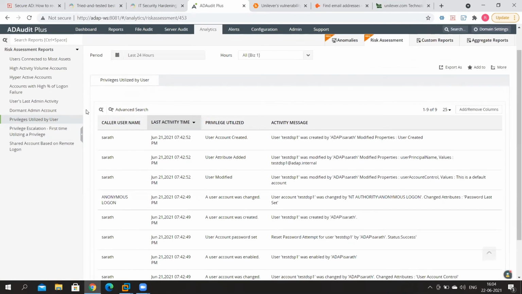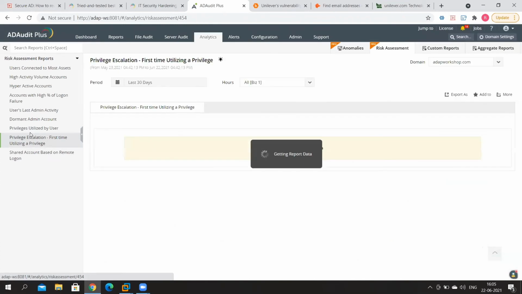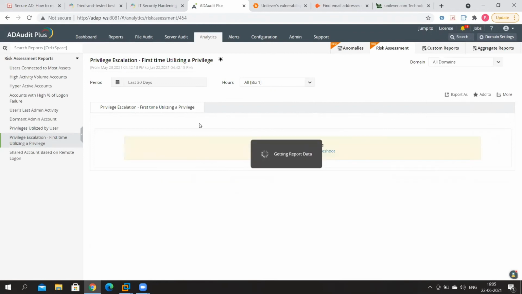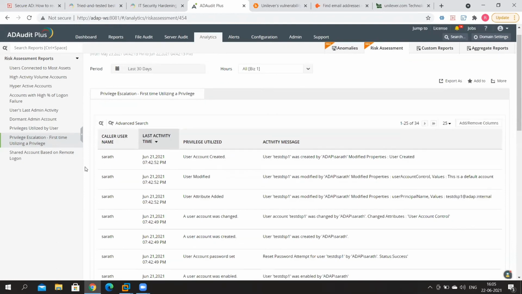So this report, the privileges utilized by user report, gives you a list of all the privileges utilized by all the users in your network environment for a period of our choice, in our case, the last 24 hours. This is a complete list using which you can assess the risk in your company. Then you have the privilege escalation first time utilizing a privilege. Let's take a look at that. And let's get some more mock information as well. Take a look at all of this information.